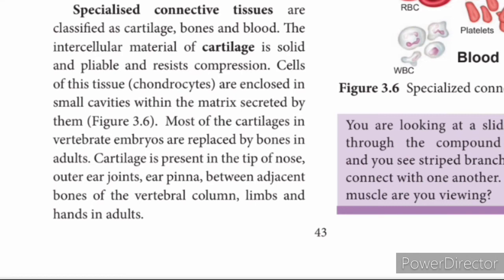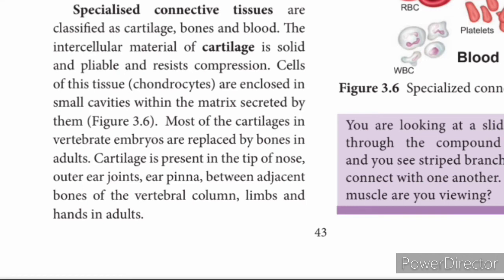The chondrocytes are enclosed in small cavities within the matrix secreted by them. Most of the cartilages in vertebrate embryos are replaced by bones in adults. In the younger stage it was cartilage, then it is replaced by bone.